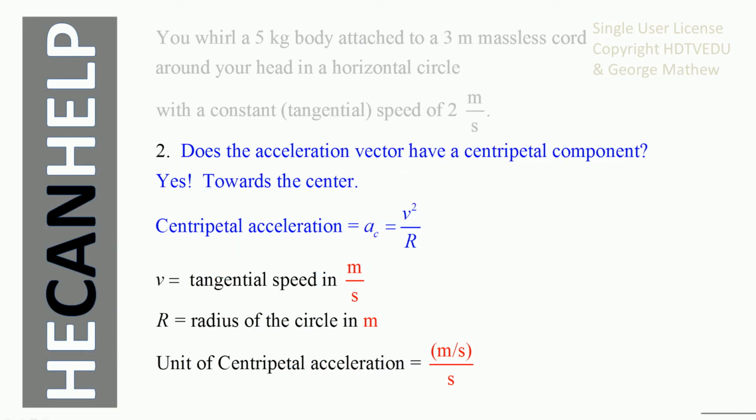Number two, does the acceleration vector have a centripetal component? Yes, and it is towards the center. The centripetal acceleration towards the center is v squared over r. What is v? Tangential speed in meters per second. What is r? Radius of the circle in meters. What is the unit of acceleration? Meter per second per second.